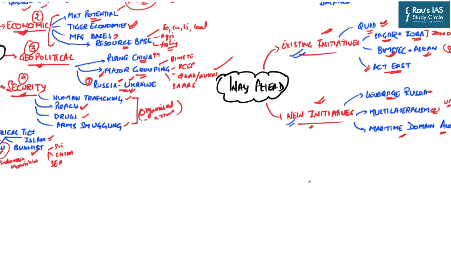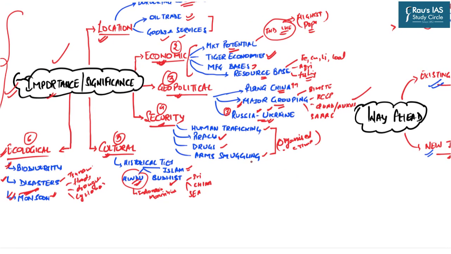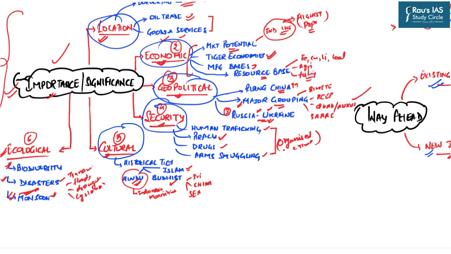Now this was a lengthy topic, so we'll revise this topic in brief once again. First, we looked at the importance and significance of the Indo-Pacific region in terms of its location, economic potential, geopolitical potential, security aspect, cultural ties among the population, as well as the ecological significance of this particular region. Under this discussion, we looked at how multidimensionally this particular region is important, and therefore recently there has been a geopolitical shift towards this particular region.